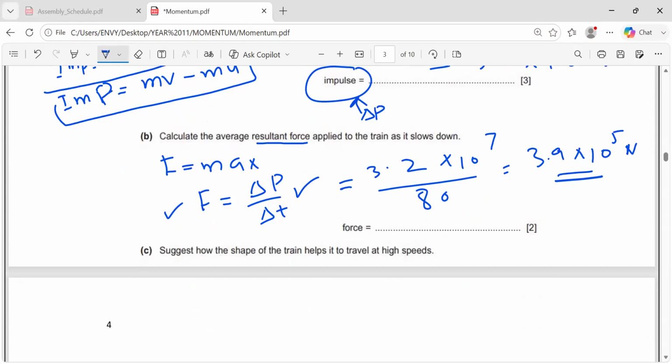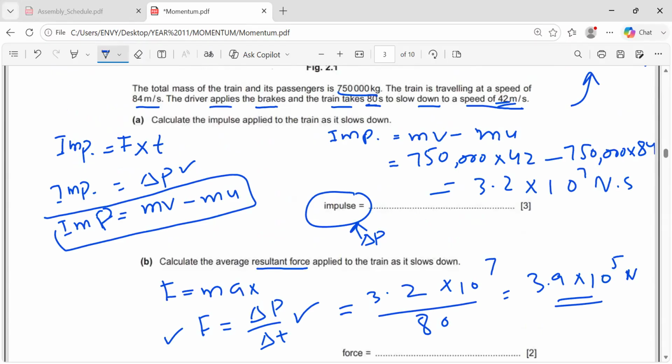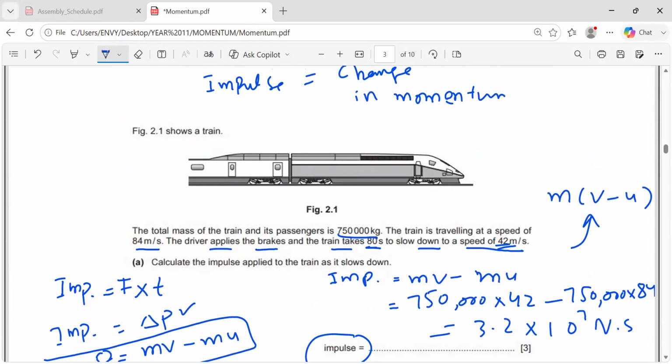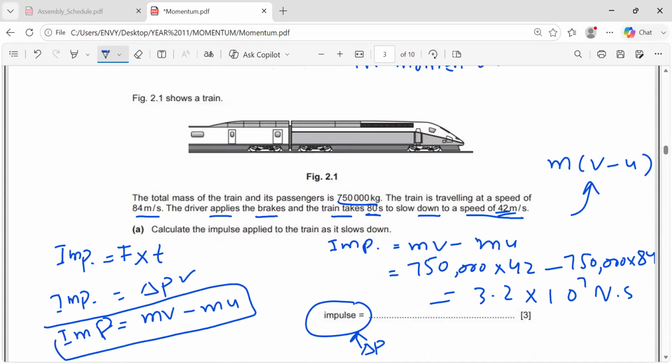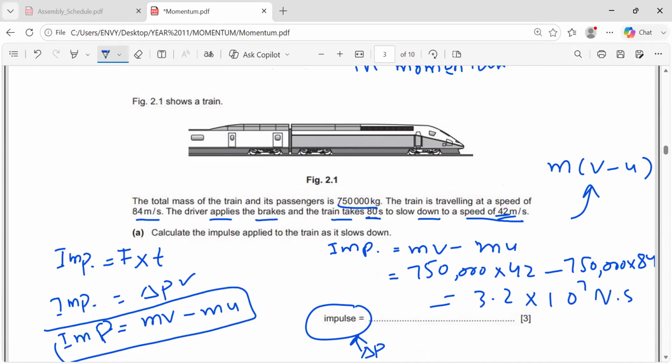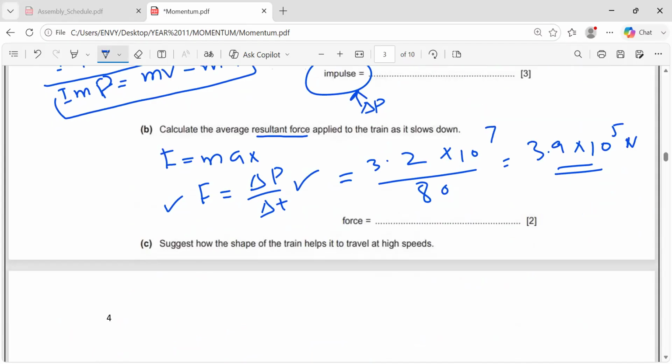There is one question that asks how the shape of the train helps it to travel at a higher speed. This is a very easy question because it's an aerodynamic structure. If it is an aerodynamic structure, it is streamlined, so it will reduce the drag force and the air resistance. You can write anything. That's why the train will experience less air resistance, so it will actually help it to travel at a high speed. So that's it about momentum.